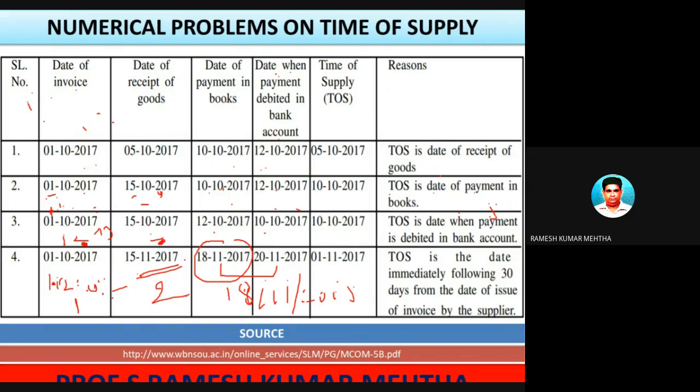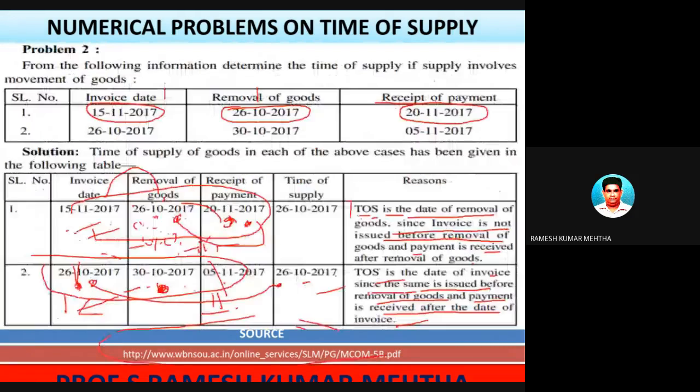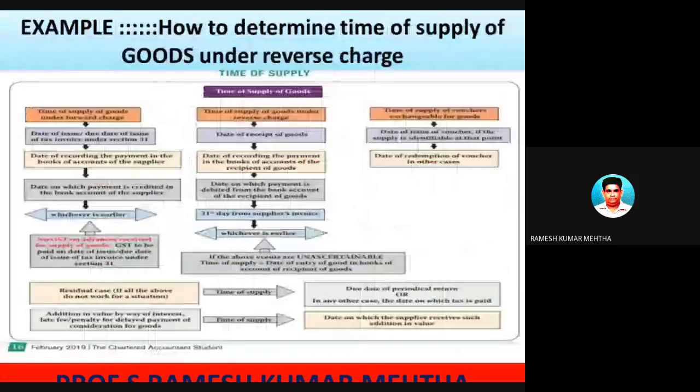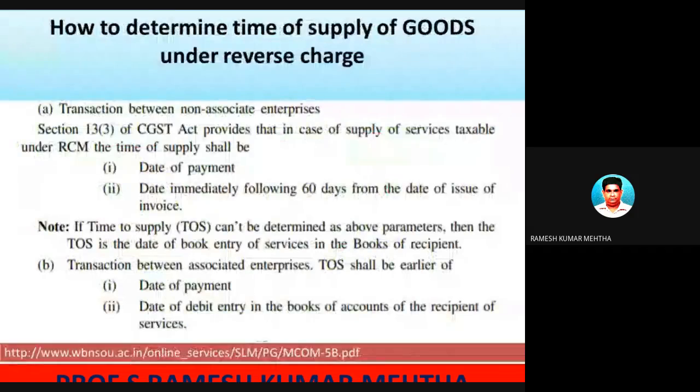Let's see whether I am correct or not. Time of supply is the date immediately following 30 days from the date of issue of invoice by the supplier. Okay, sorry. In case of goods, it is 30 days. All the time I was telling 60 days. You have to consider only 30 days from the date of issue of the invoice.